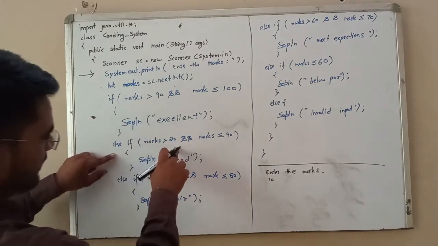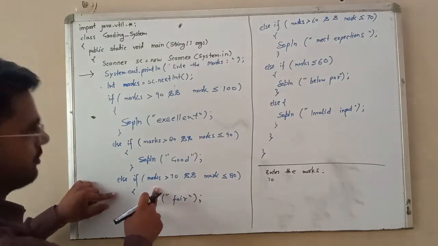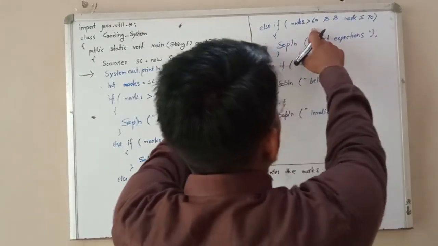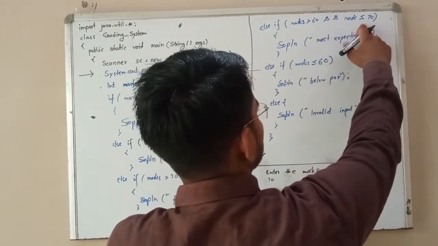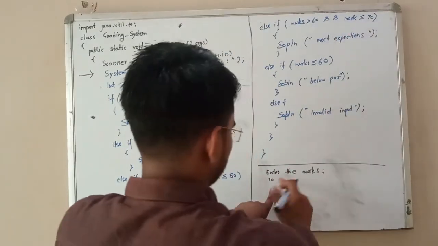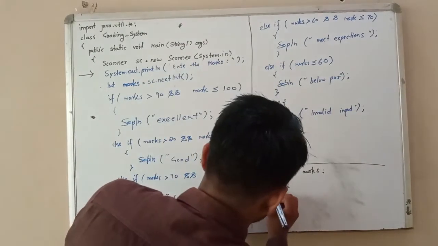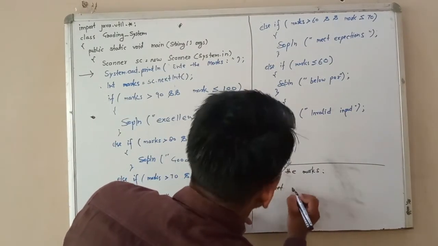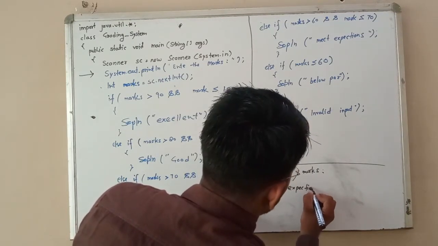Else if greater than 80, no. Here greater than 70, no. Here greater than 60, yes, 70 is greater than 60, and marks equal to or less than 70, yes. So print meet expectations.